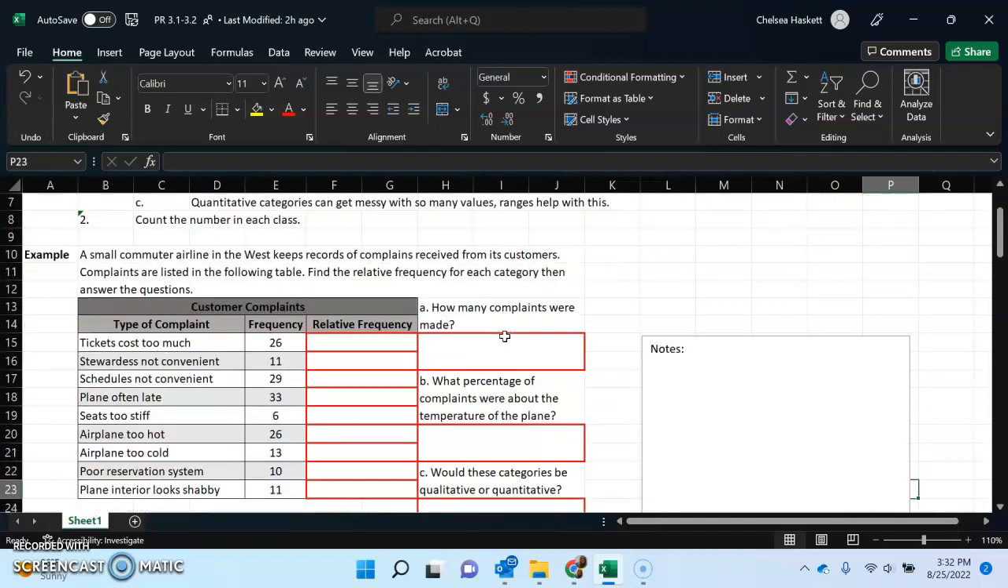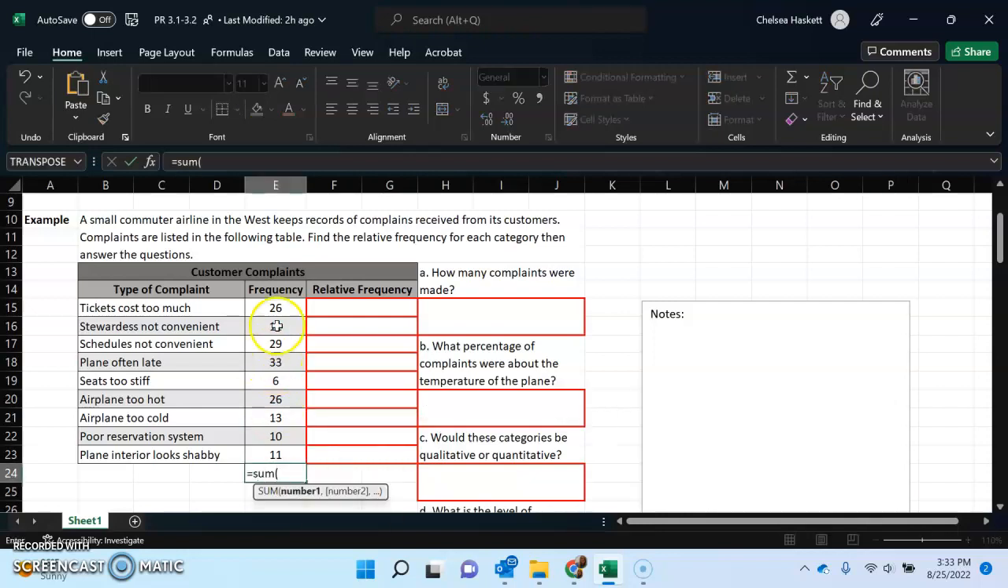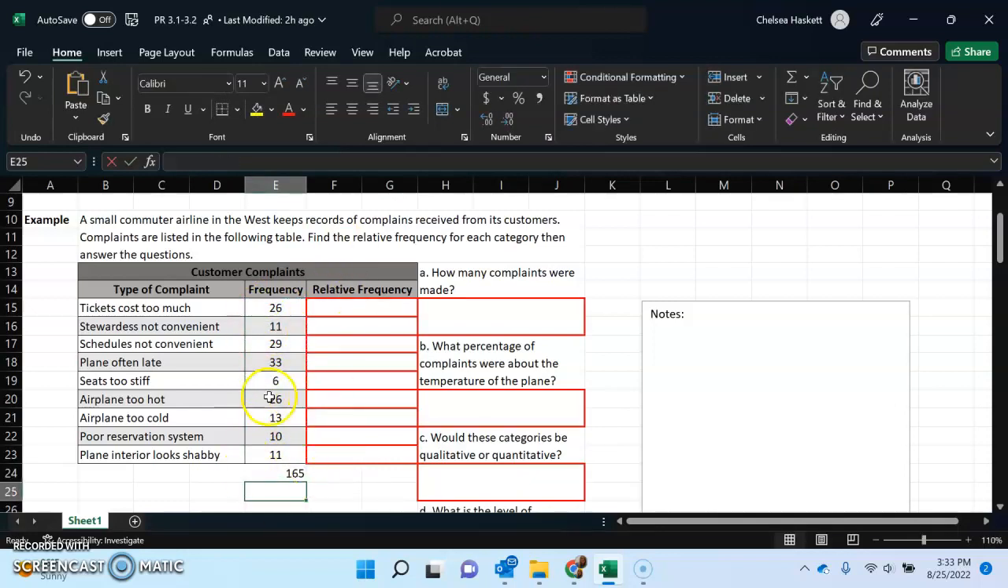All right, so an example: a small commuter airline in the West keeps records of complaints received from its customers. Complaints are listed in the following table. Find the relative frequency for each category, then answer the question. So relative frequency is how many times it came up over how many there were total. So first of all, before we get started, we need to sum this up to see how many total complaints there were.